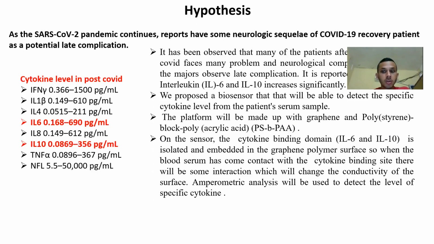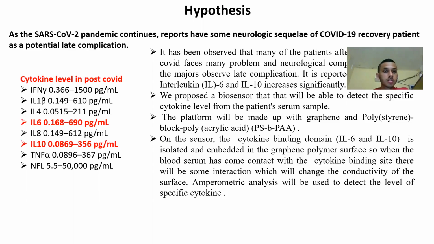The cytokine binding domain of IL-6 and IL-10 is isolated and embedded in the graphene polymer surface. So when the blood serum comes in contact with the cytokine binding site, there will be some interaction which will change the conductivity of the surface. Amperometric analysis will be used to detect the level of specific cytokine.